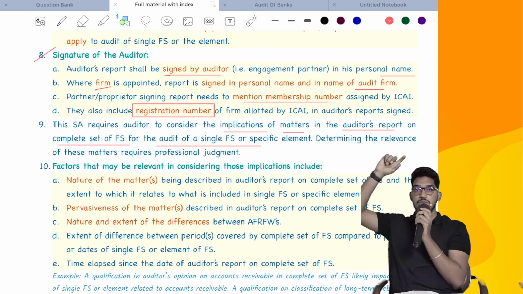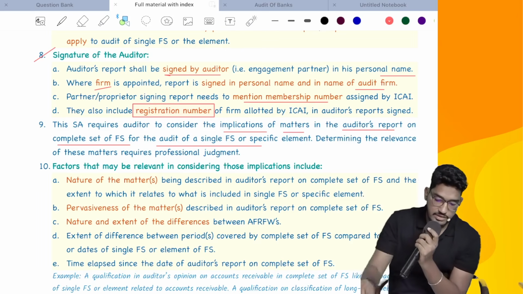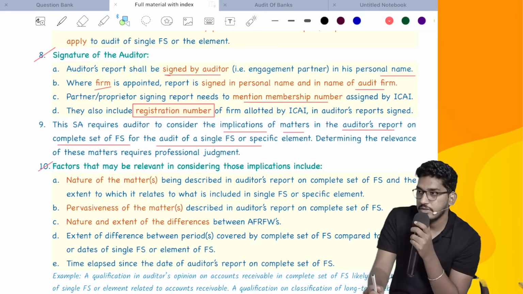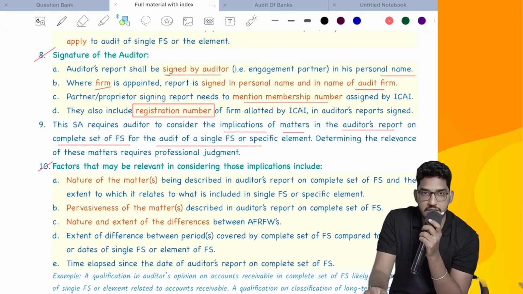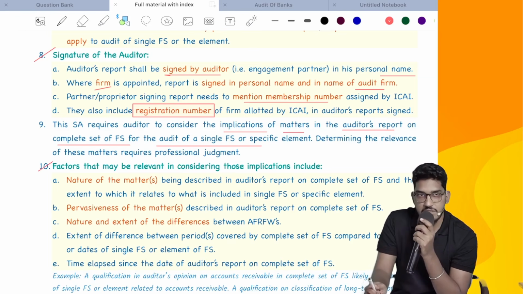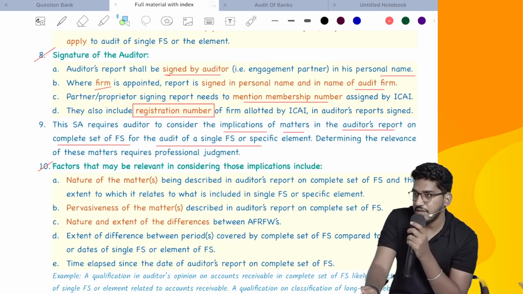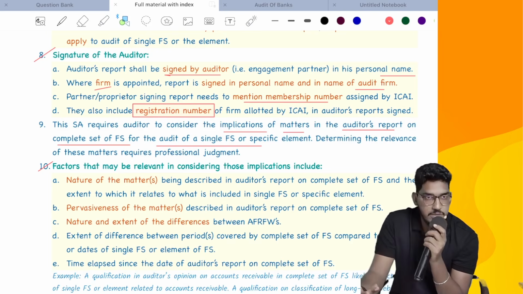I give you one example. Like there is a problem with trade receivable, regarding which something has been mentioned in the main audit report. Will you consider that or will you not consider that? That depends on various factors, right? What are those factors, they will say in the 10th point. What are the factors that you will consider, if there is any matter in the audit report of the complete financial statements, whether you will consider that for the audit report of a single financial statement or not? That depends on various factors.